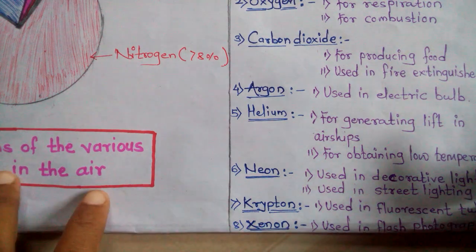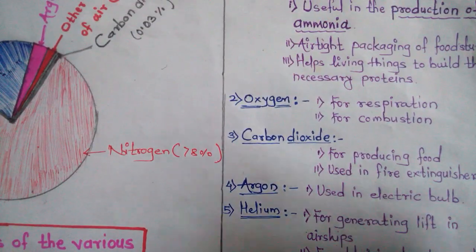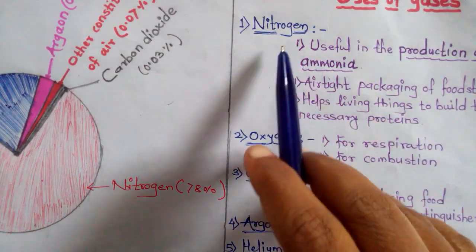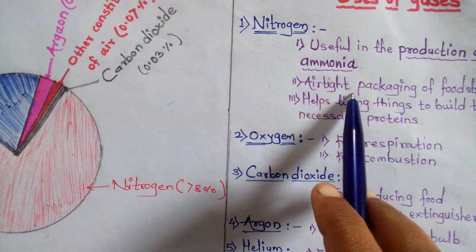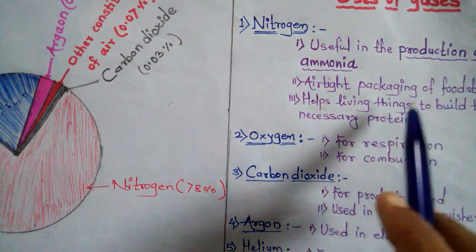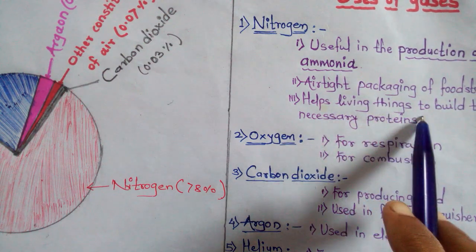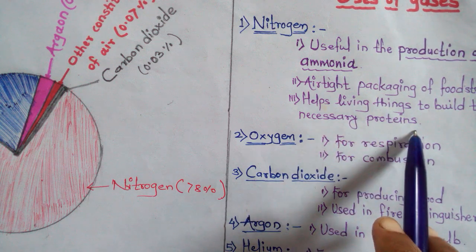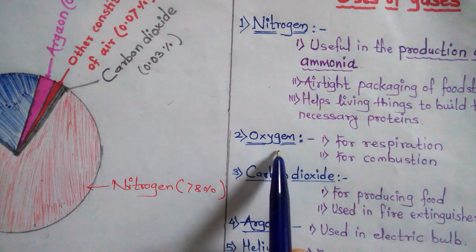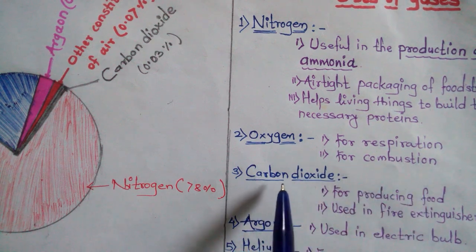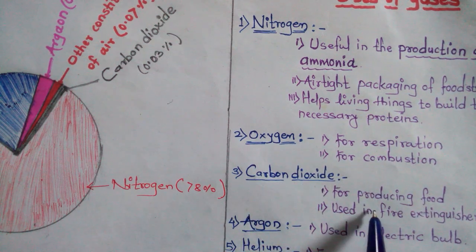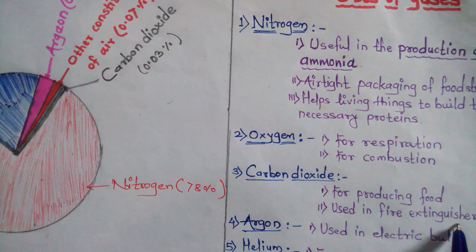Okay, these are the different uses of the different gases. The first one is nitrogen, useful in production of ammonia, airtight packaging of foodstuff, and helps living things to build the necessary proteins. Then oxygen, for respiration and combustion. Carbon dioxide, for producing food and use in fire extinguishers.